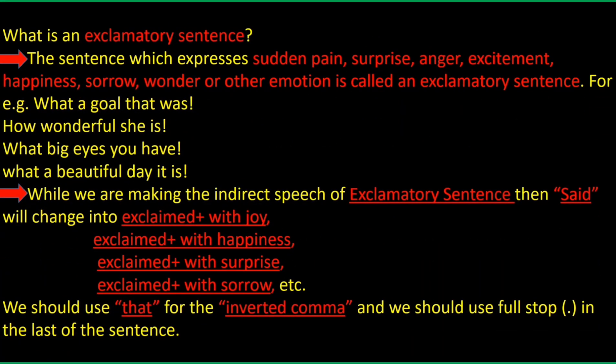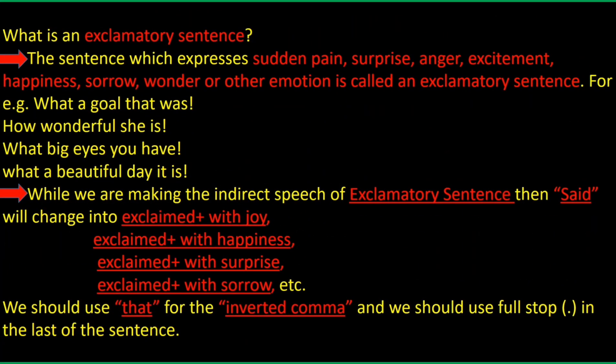What is an exclamatory sentence? The sentence which expresses sudden pain, surprise, anger, excitement, happiness, sorrow, wonder, or other emotion is called an exclamatory sentence. For e.g., what a goal that was. How wonderful she is. What big eyes you have. What a beautiful day it is.